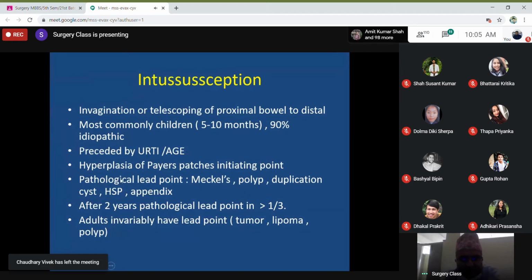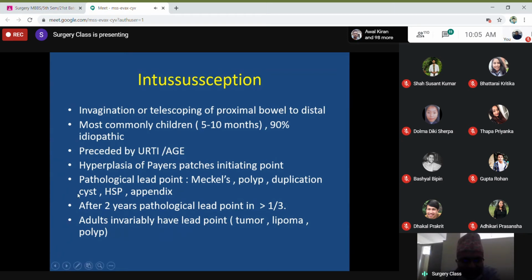Hypertrophy of Peyer's patch is the initial point, secondary to infections like upper respiratory tract infection and acute gastroenteritis. These kinds of infections lead to hypertrophy of Peyer's patch. That part of the bowel becomes less peristaltic and there is telescoping.